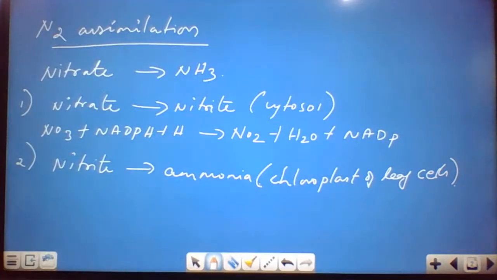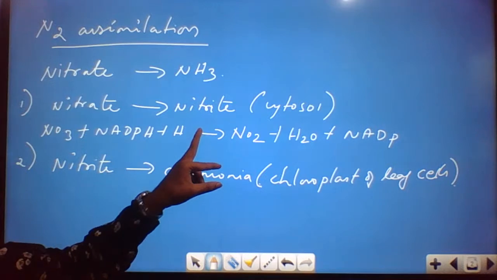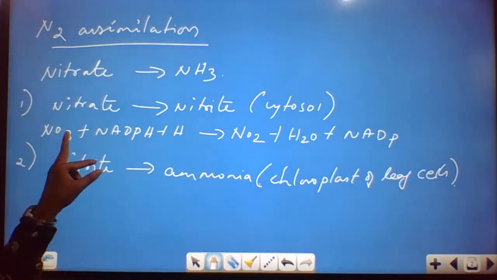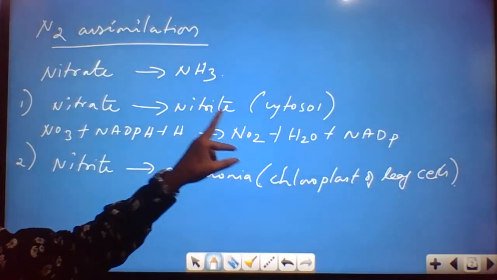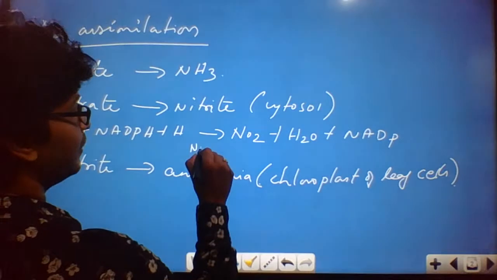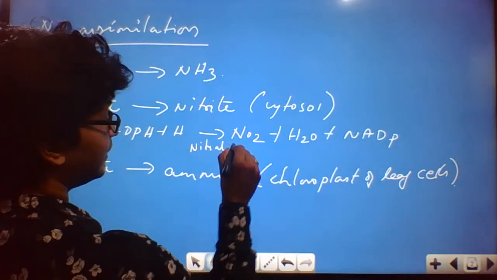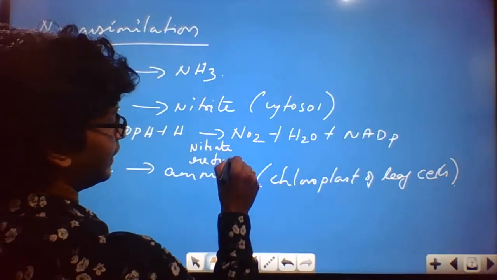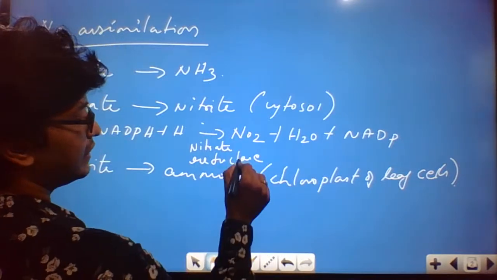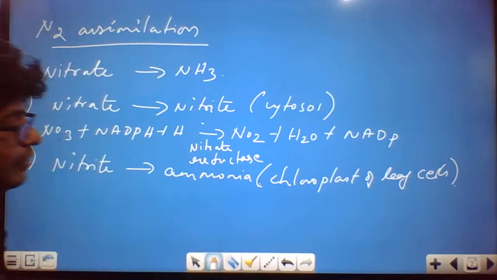Can you tell me what the enzyme is? Sometimes they'll ask the question: what is the enzyme which converts nitrate to nitrite? They ask a question like this, leaving the enzyme blank, marked X or something, and ask what the X represents. They are asking for the enzyme.